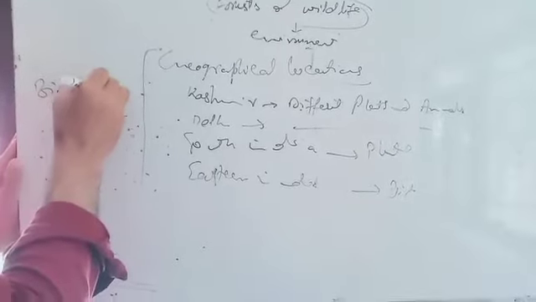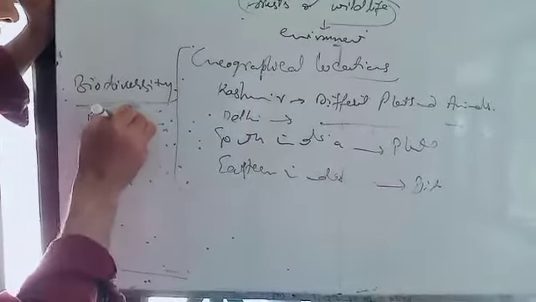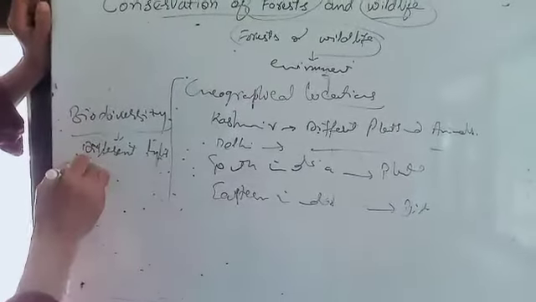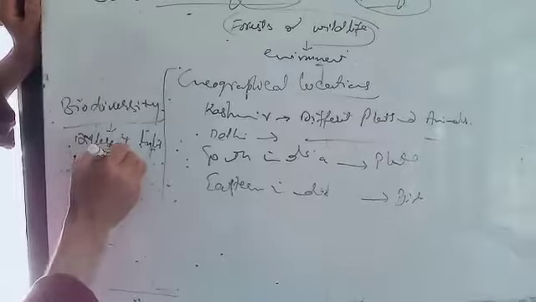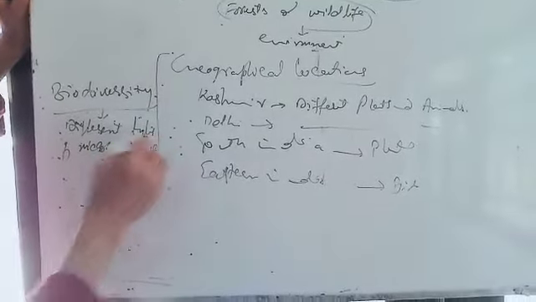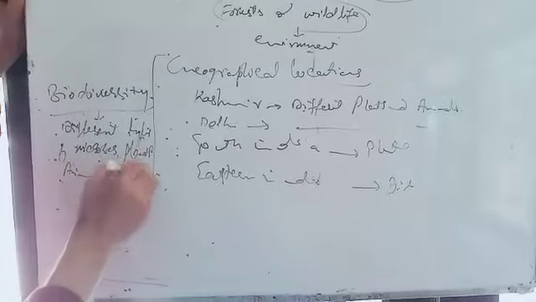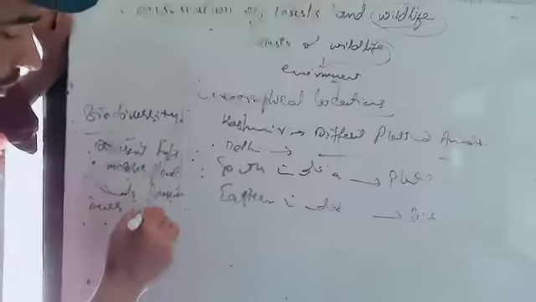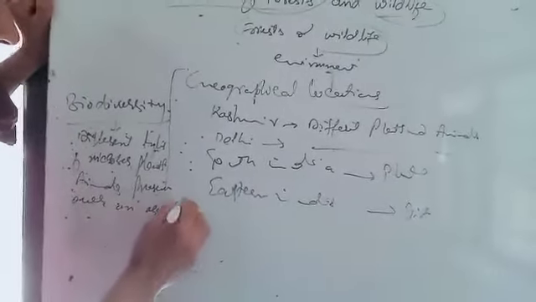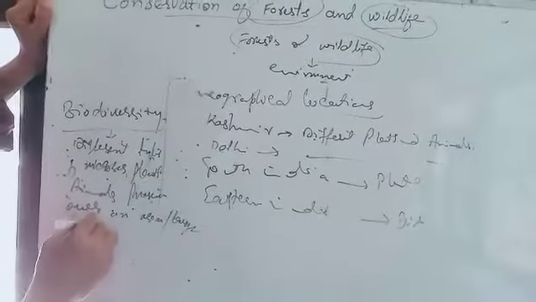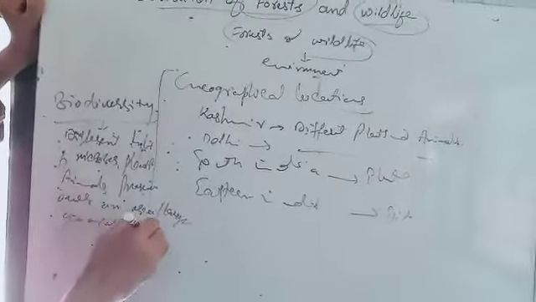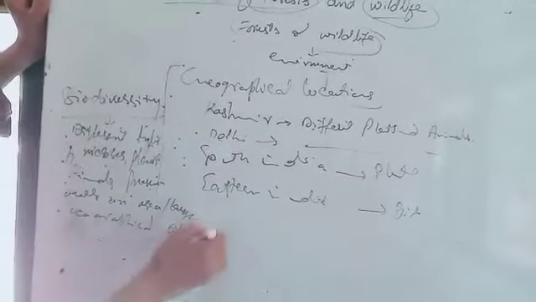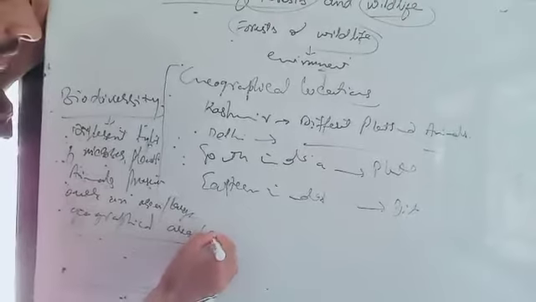What is biodiversity? Biodiversity means the different types of microbes, plants and animals present over a large geographical area, or on the earth.